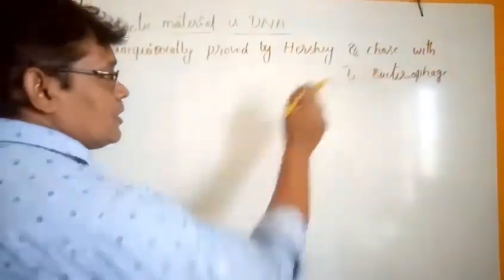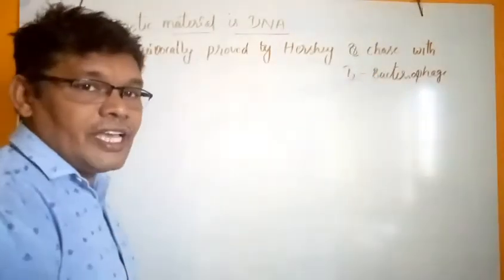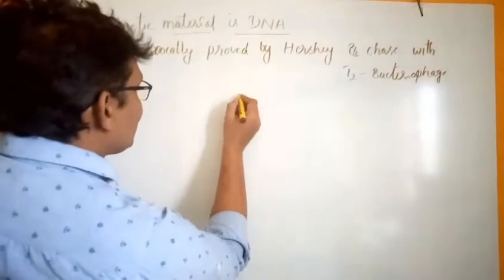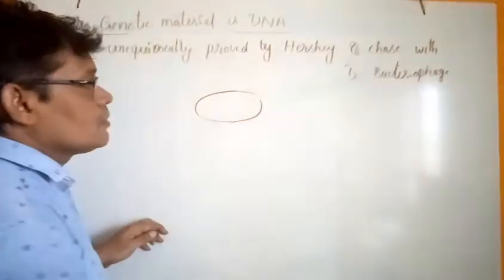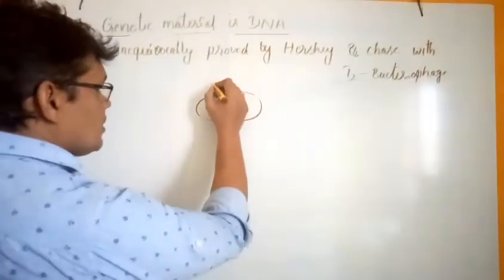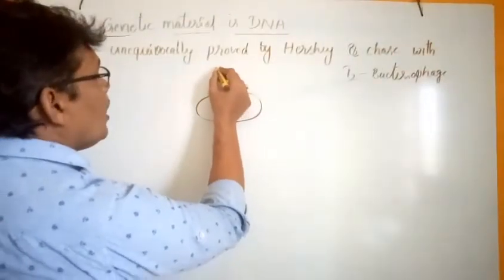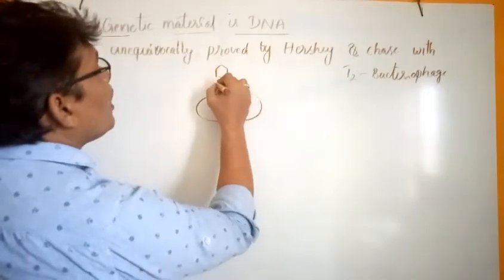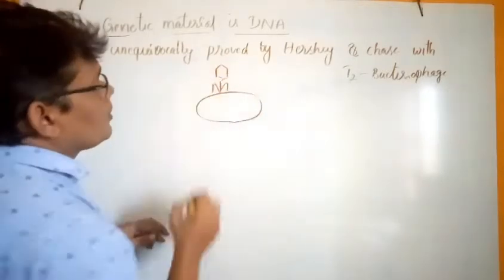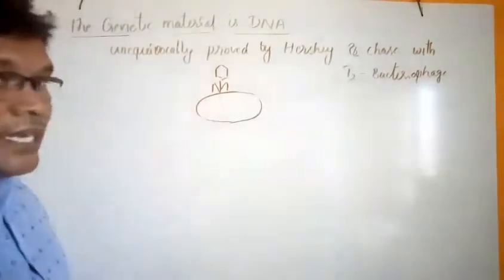Generally the bacteriophage attacks bacteria.